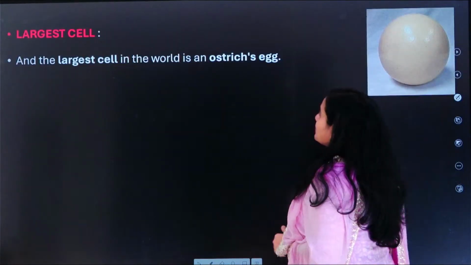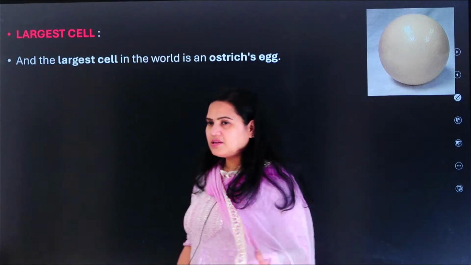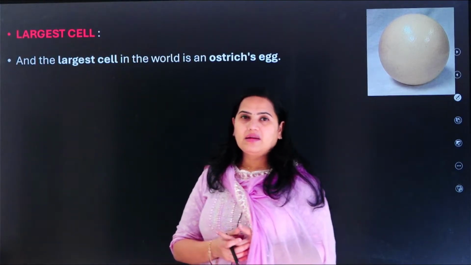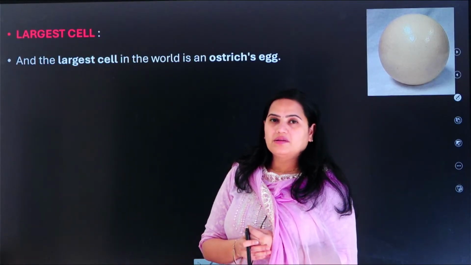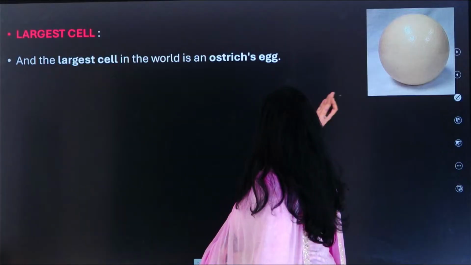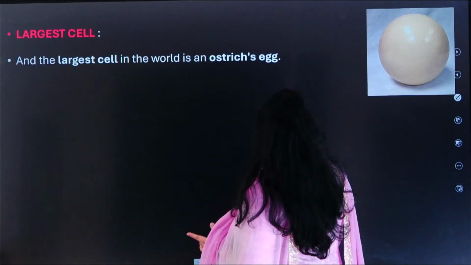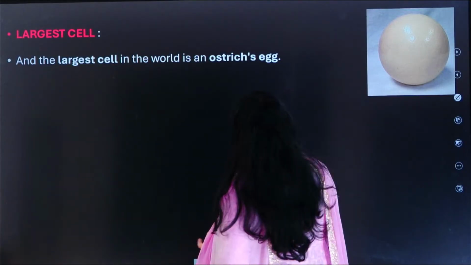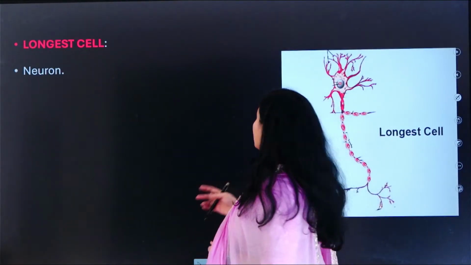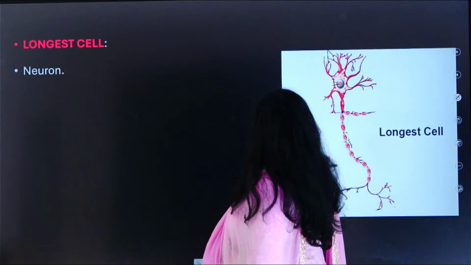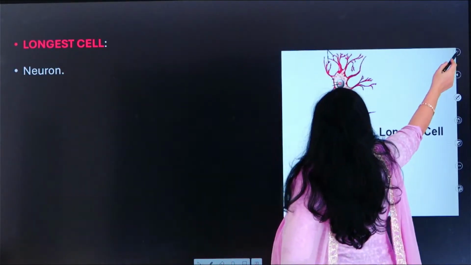Mycoplasma gallisepticum, the smallest cell, actually occurs. Then what is considered the largest cell? In the largest cell category comes the ostrich. Ostrich comes under the largest cell. So just look at that, how many omelettes can be made from this ostrich egg. Okay, this is considered the largest cell in the world. And the longest cell is the neuron. Okay, just look at this neuron, this is considered the longest cell.